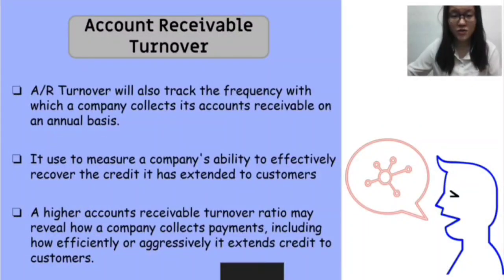Second is the account receivable turnover. Account receivable turnover measures how frequently a firm collects its account receivable on a yearly basis, and it is used to assess a company's capacity to properly recover the credit provided to customers. A higher account receivable turnover ratio may reflect how well a company collects its payments.